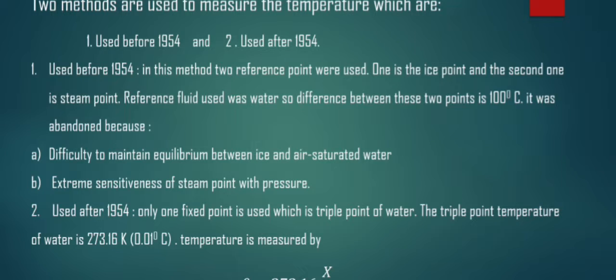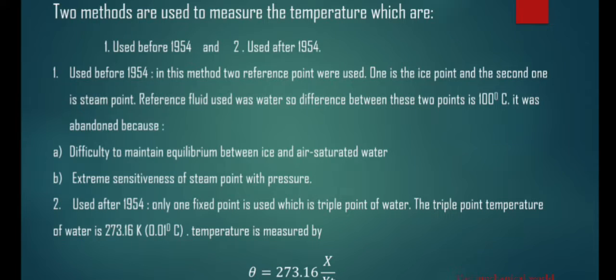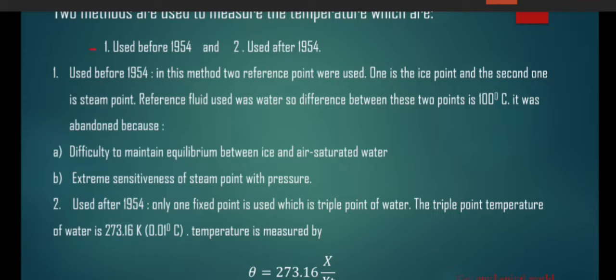Two methods are used to measure the temperature, which were used before 1954 and after 1954. The first one was used before 1954. In this method we use two reference points. One is the ice point and the second one is the steam point. The reference fluid used is water, so the difference between these two points is 100 degrees centigrade.